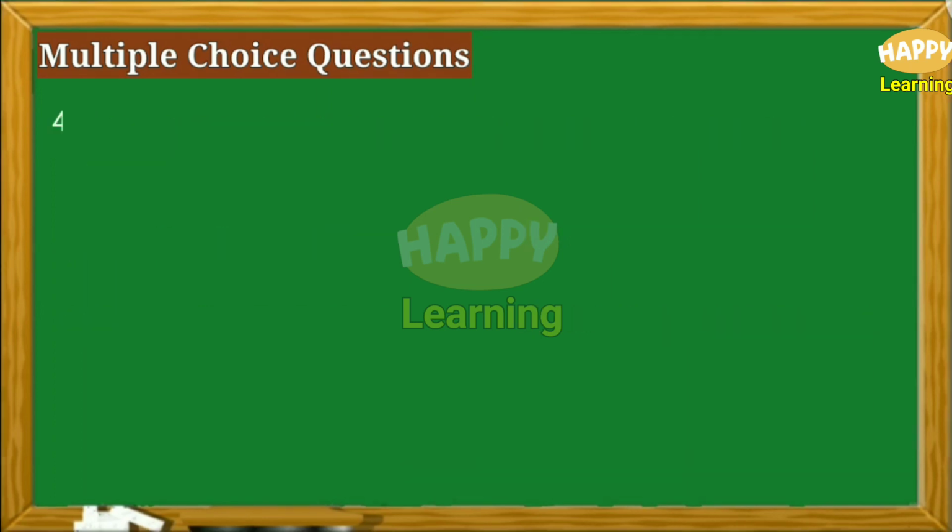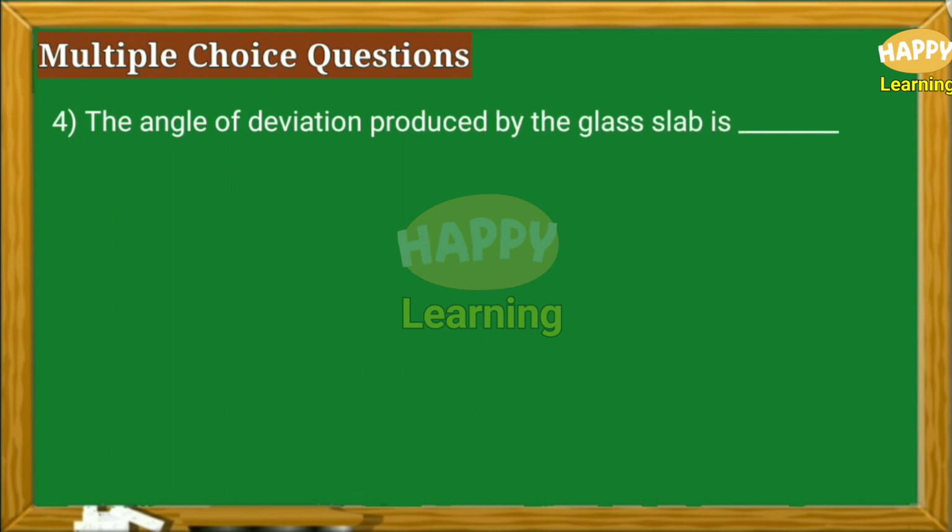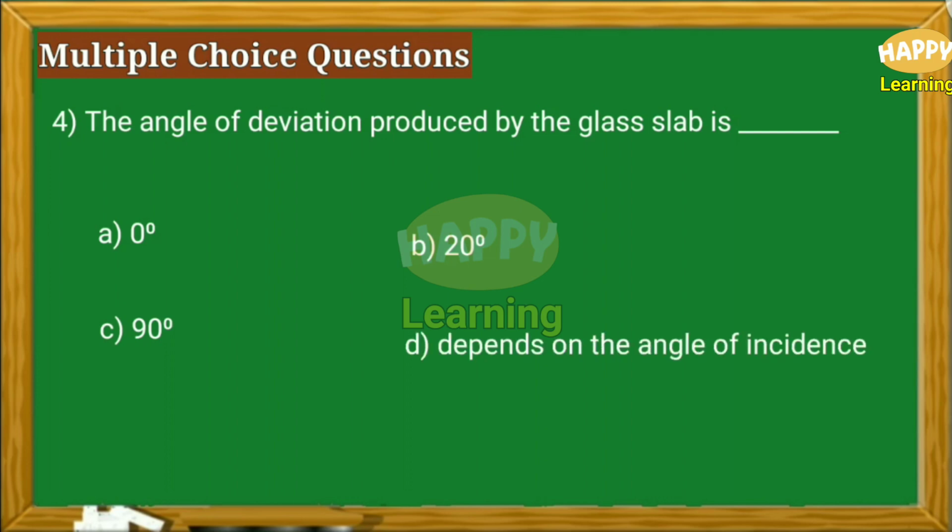Question number 4. The angle of deviation produced by the glass slab is dash. Option A 0 degree, option B 20 degree, option C 90 degree, option D depends on the angle of incidence.